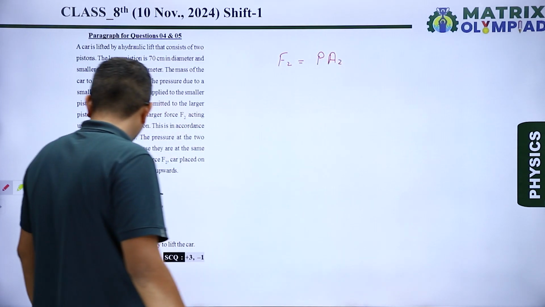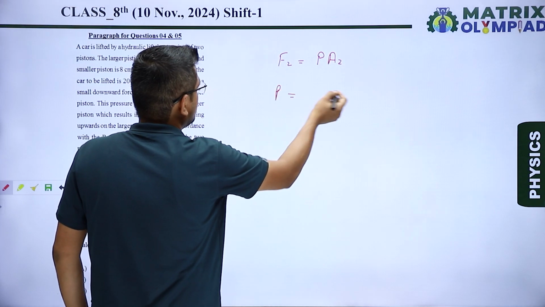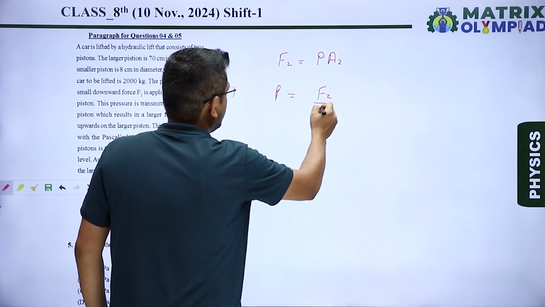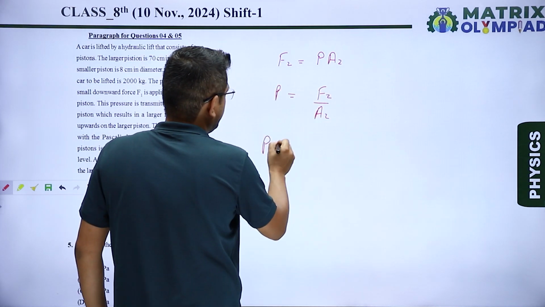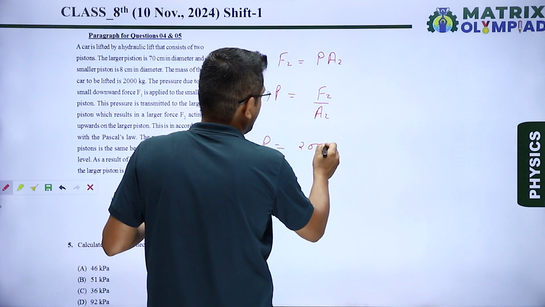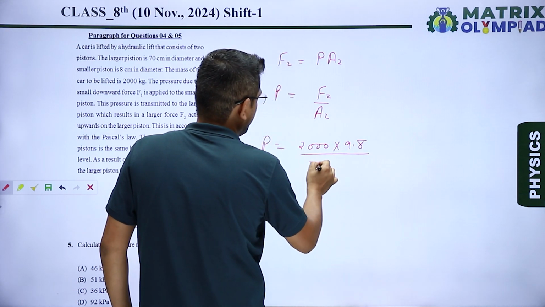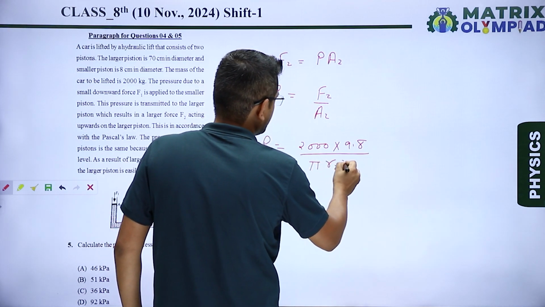So we have to calculate the pressure. Pressure P becomes F2 upon A2. What is F2? Force on the larger piston, which is 2000 multiplied by 9.8. What is area? That is pi R2 square.